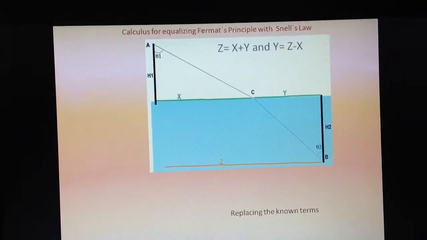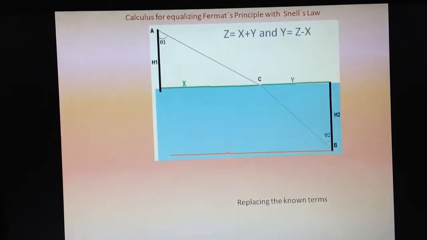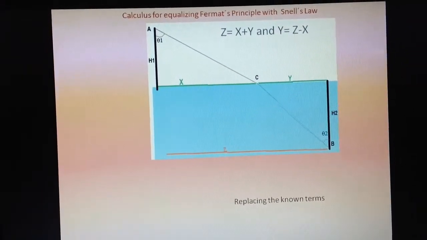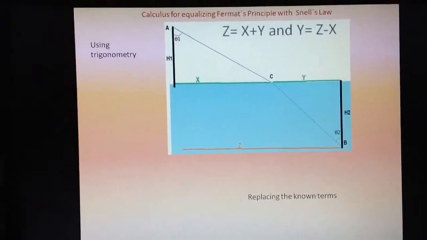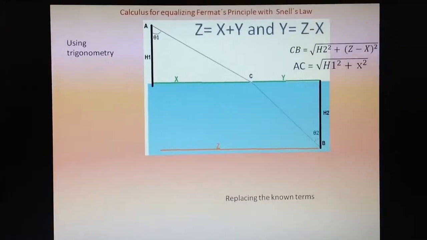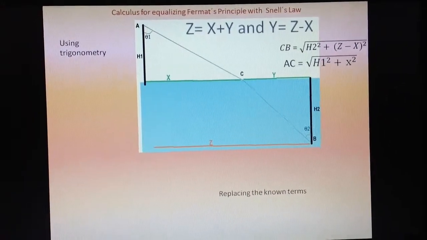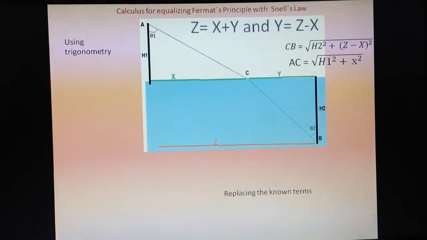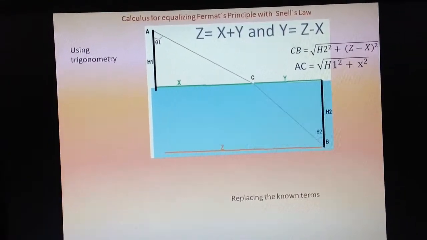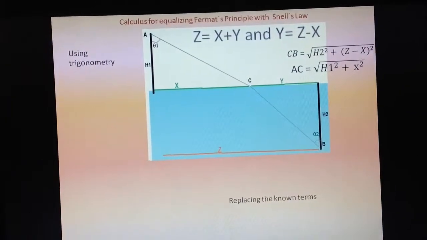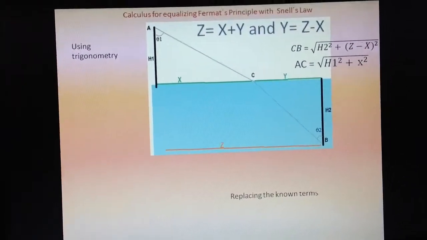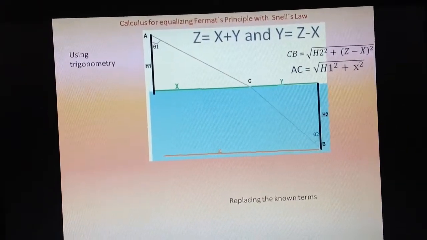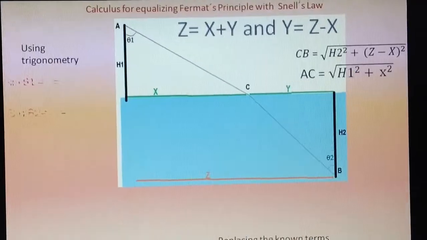Since c is equal to x plus y, by isolating y we can say that y is equal to c minus x. Then CB, the path from point C to point B, is equal to the square root of h2 squared plus c minus x squared, and AC is equal to the square root of h1 squared plus x squared.